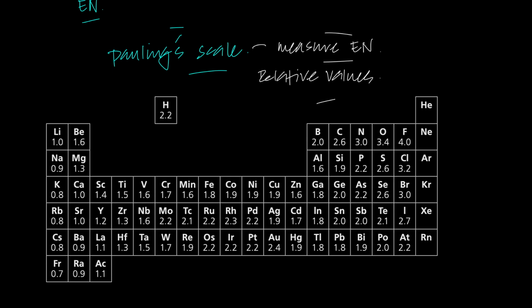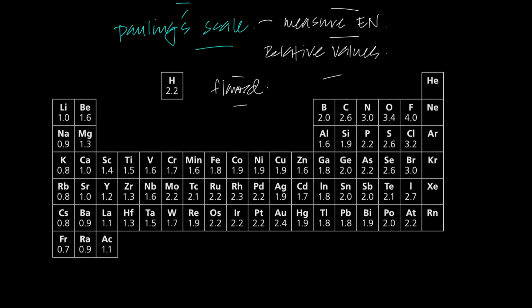Now, why do we need to know this? It's a relative scale, and this is actually flawed. Pauling's scale is a little flawed, and I'll talk about why. But these are electronegativity values.